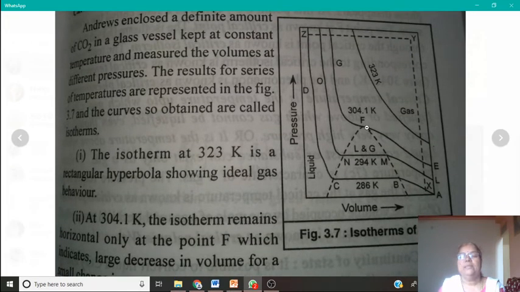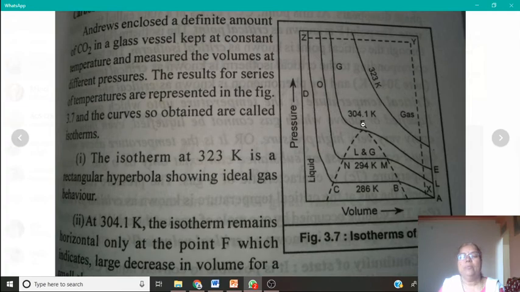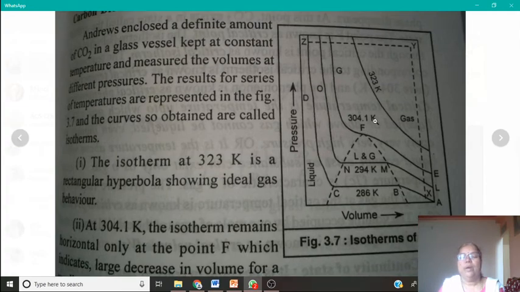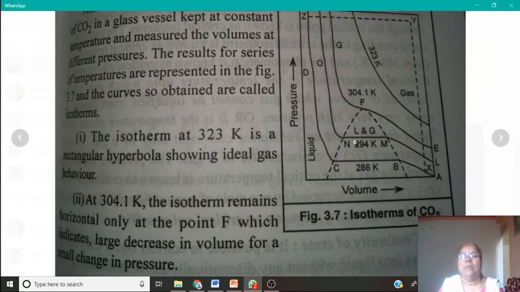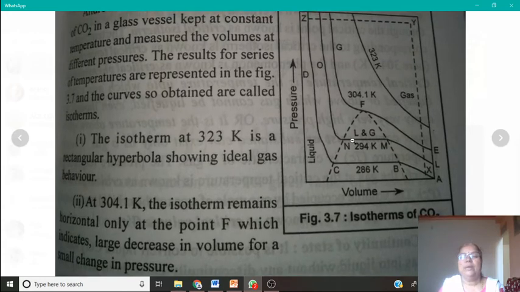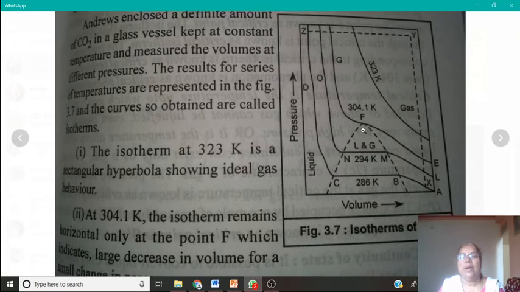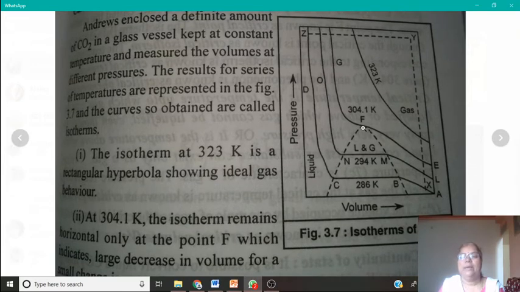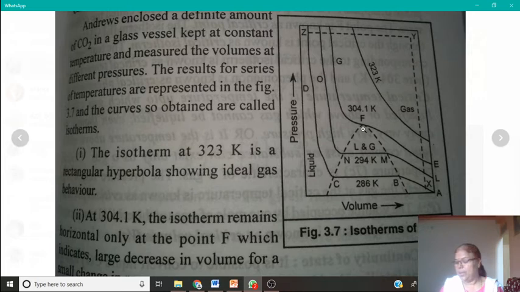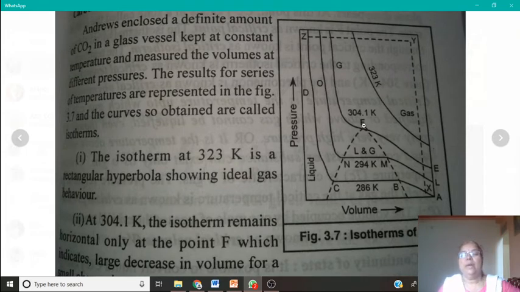Then at this temperature, 304.1, this horizontal portion becomes a mere point, and this point is called the critical point. That means above this point we have only gas.